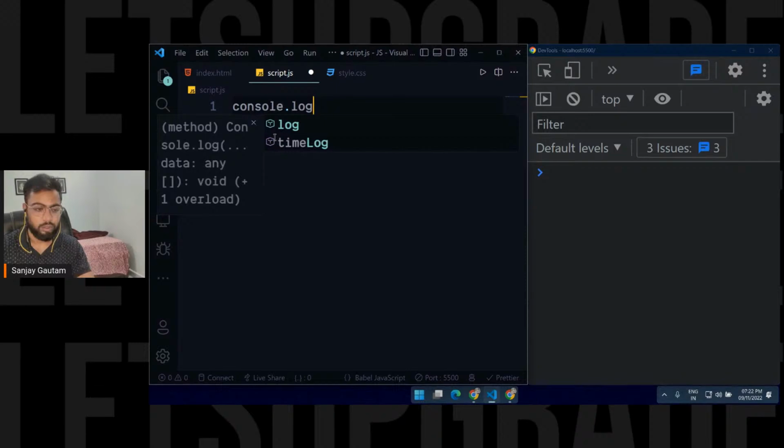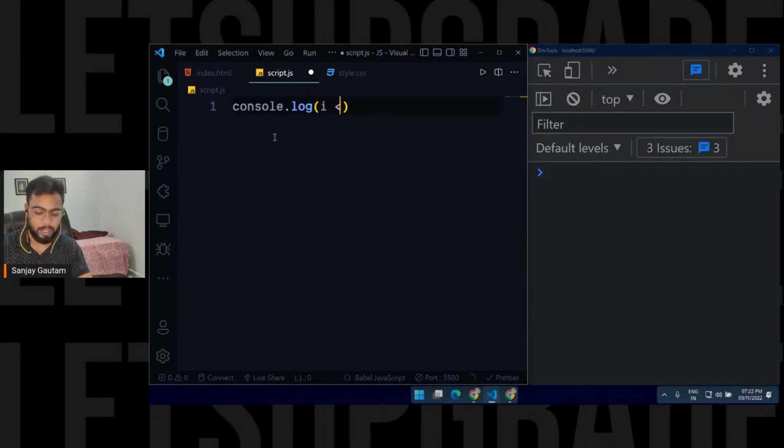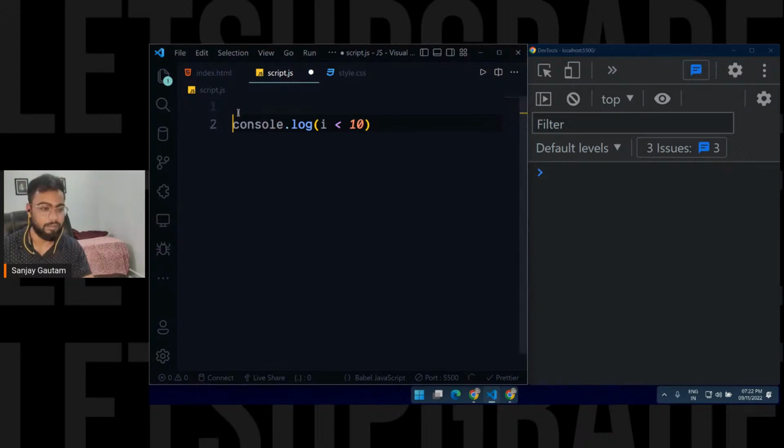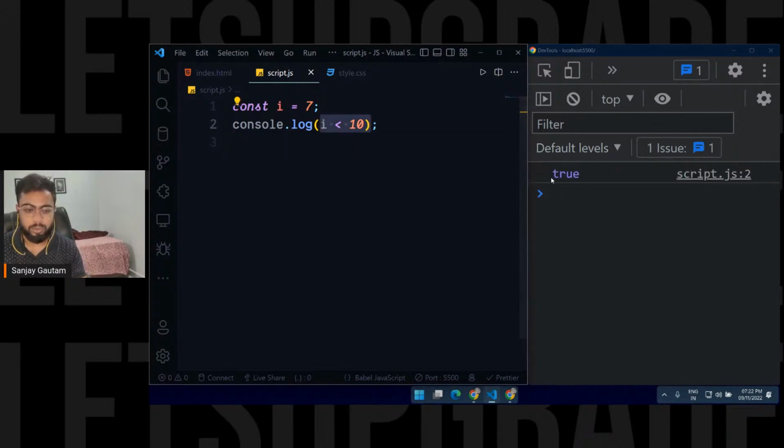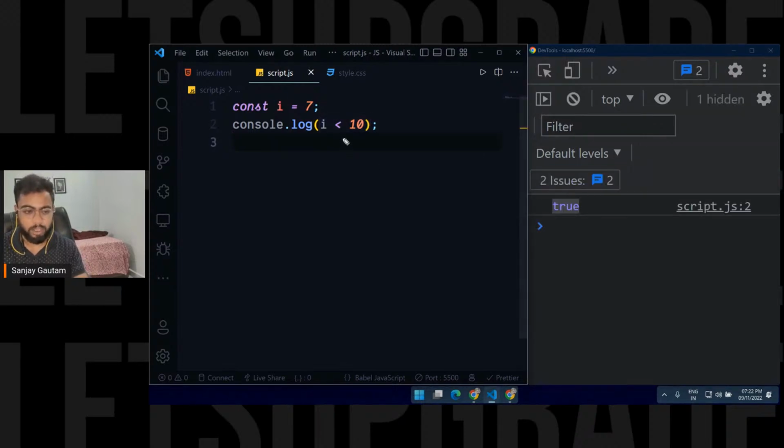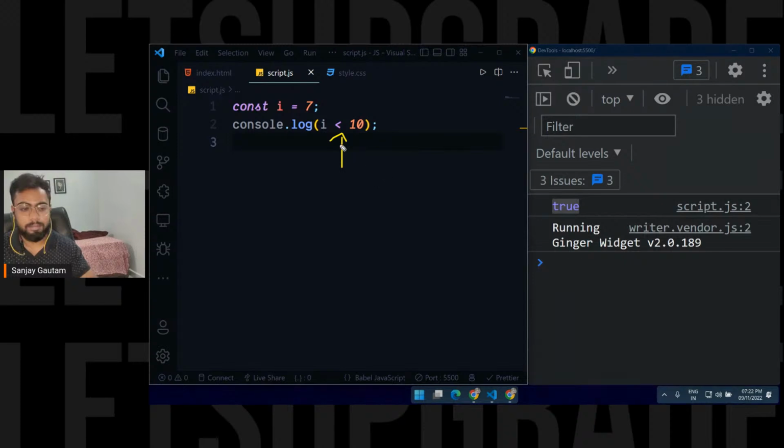If I do something like i less than 10, and let's say the value of i equals 7, what is the output I'm going to get here? True. These are the comparison operators. They return true or false. So i is equal to 7, and 7 less than 10 is true here.